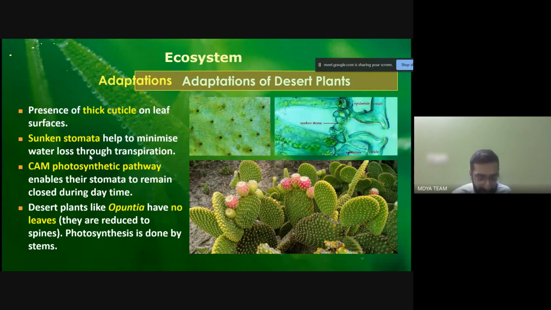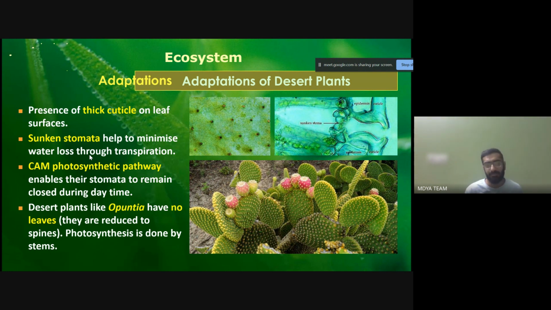Like I gave an example in the previous slide, for human beings, whenever there is very hot temperature, sweating happens, and the sweat goes to the atmosphere through evaporation, and then the body temperature is maintained.